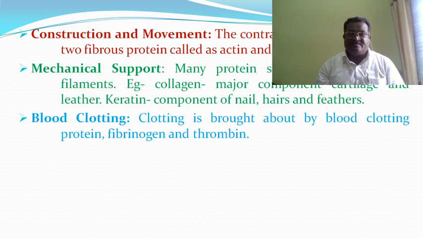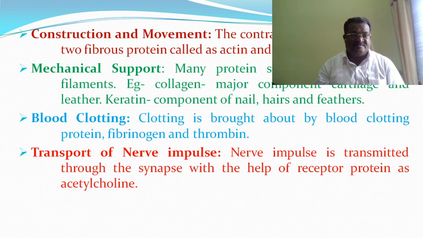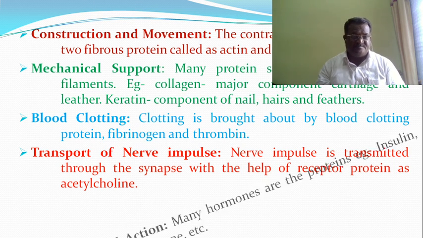Blood clotting is brought about by proteins, that is fibrinogen and thrombin, which are present in blood clotting. Then transport of nerve impulse. You know that the neurotransmitter acetylcholine is present in the synapse. So the nerve impulse is transmitted through the synapse with the help of receptor protein and acetylcholine.